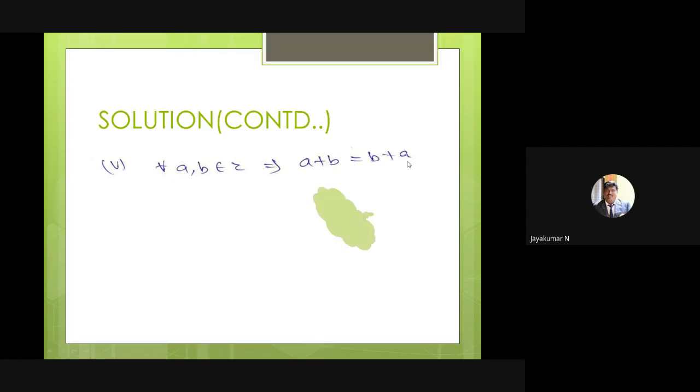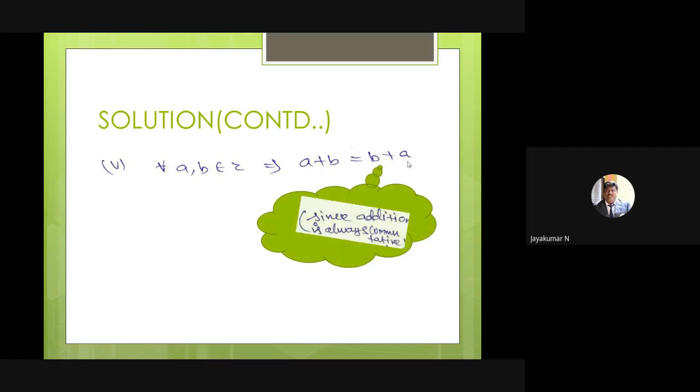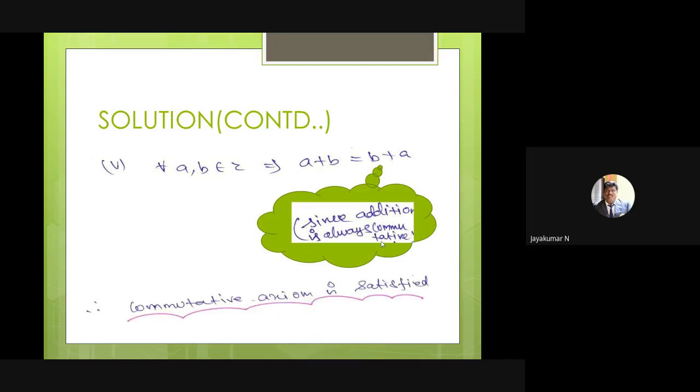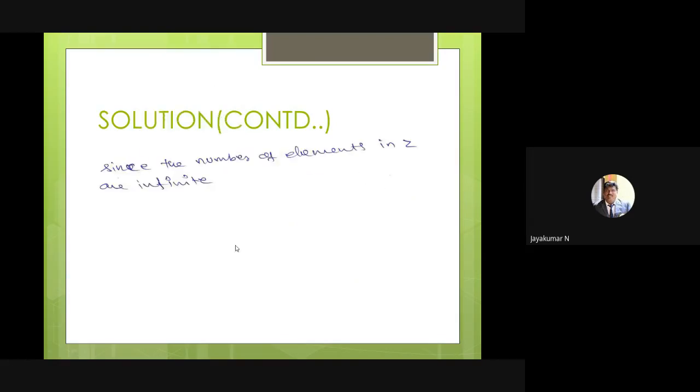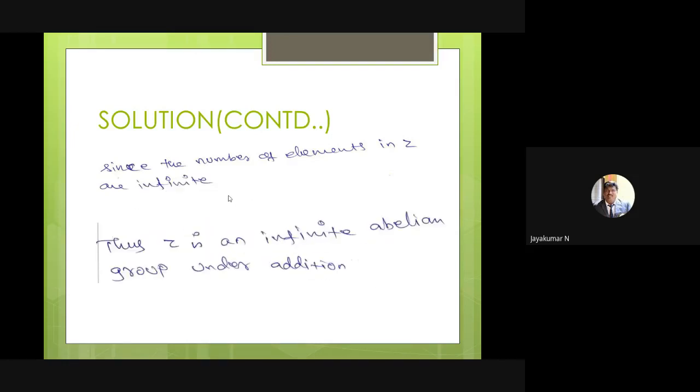Both are equal, so commutative axiom is satisfied, since addition is always commutative, and multiplication also, except in matrix multiplication. Since the number of elements in Z is infinite, Z is an infinite abelian group under addition.